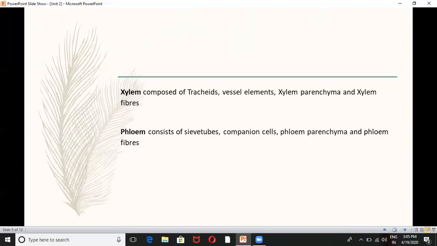I repeat, xylem and phloem are the two vascular tissues in plants, and these tissues have an important role in the process of transportation of water. Xylem is composed of tracheids, vessel elements, xylem parenchyma, and xylem fibers. And phloem consists of sieve tubes, companion cells, phloem parenchyma, and phloem fibers.